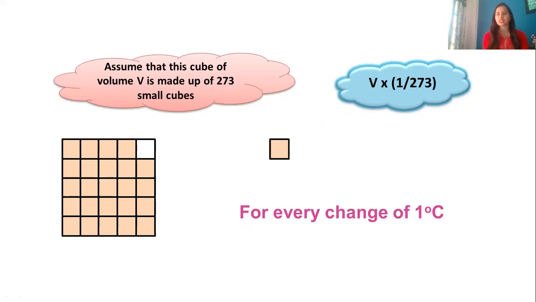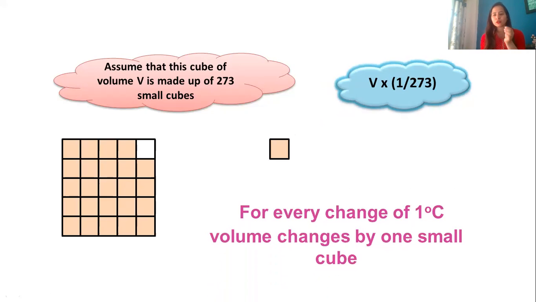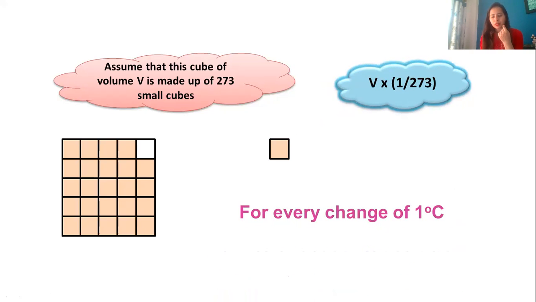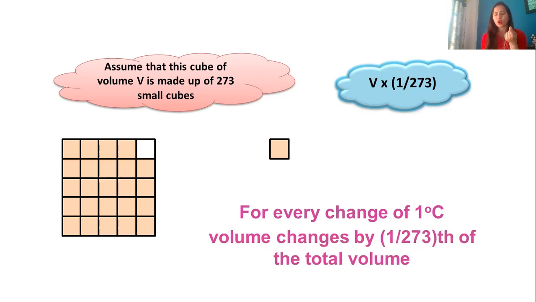Now, what does Charles' law state? It says that for every change of 1 degree Celsius, meaning if the temperature increases by 1 degree or decreases by 1 degree, the volume will change by that one small cube. What's the volume of that one small cube? It is V into 1 by 273. So we say for every change of 1 degree Celsius, the volume changes by 1 upon 273 of the total volume.